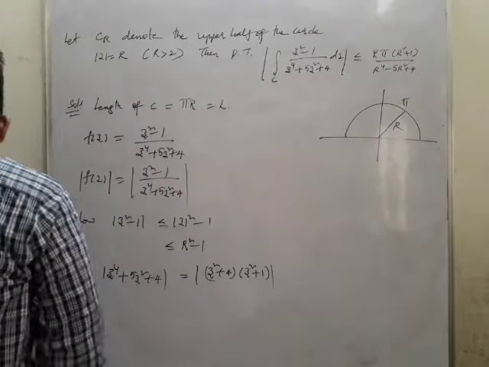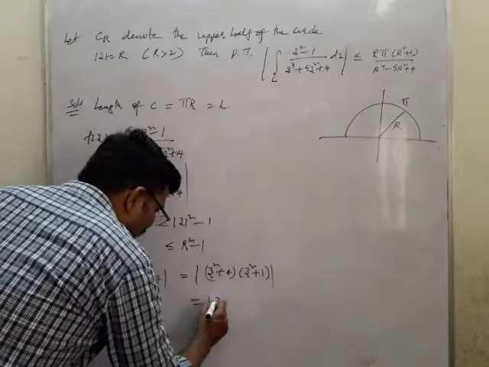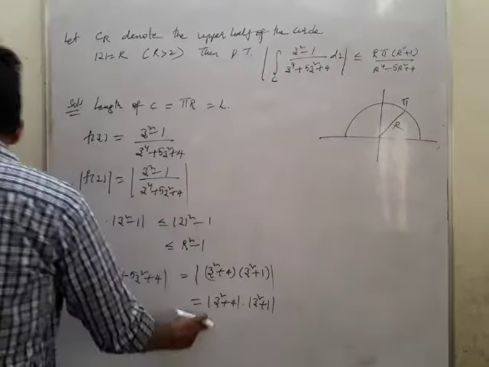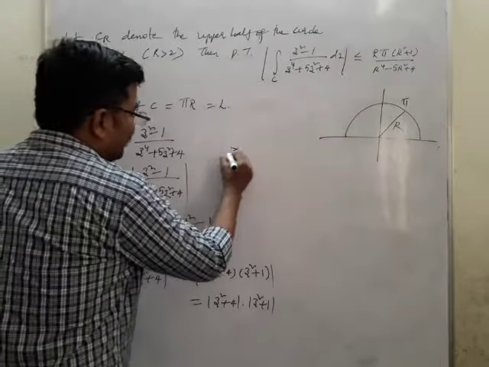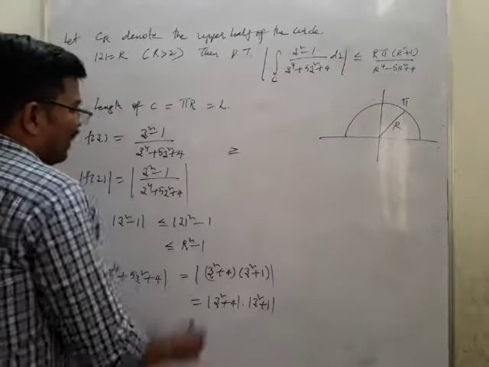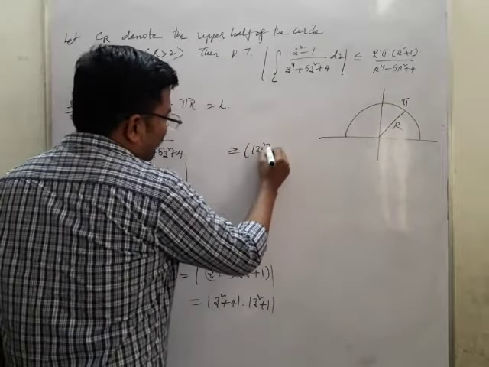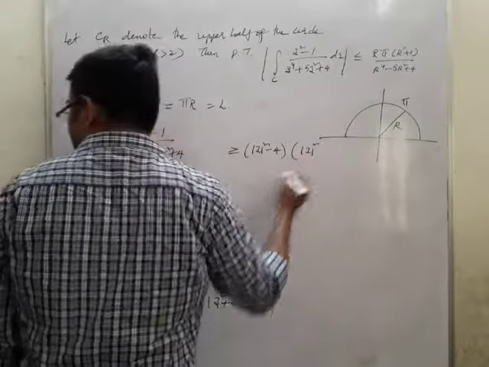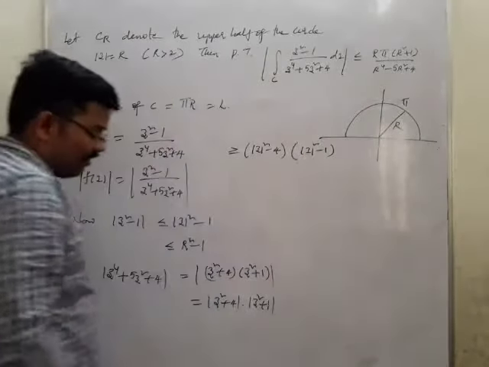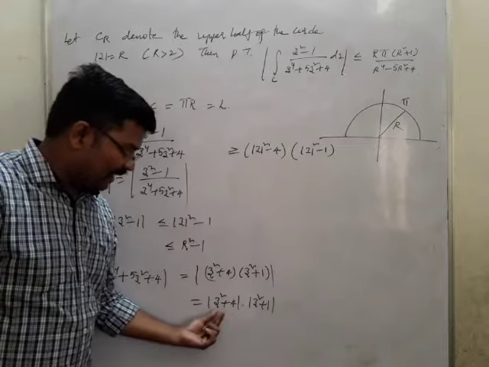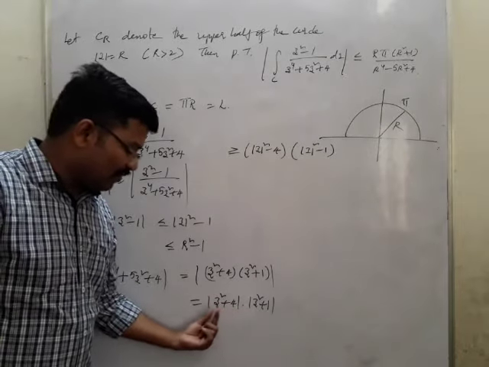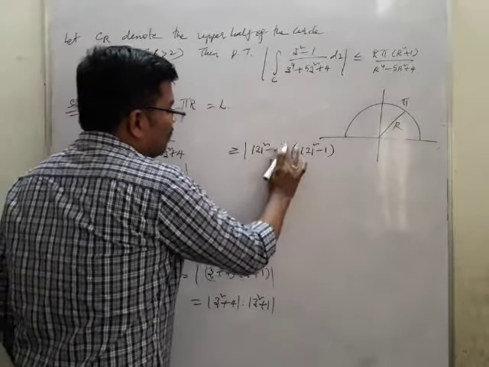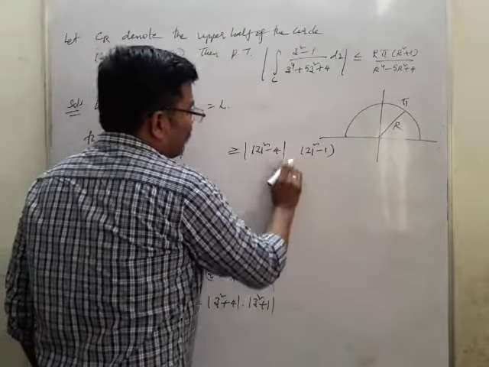Now this is nothing but mod z square plus 4 into mod z square plus 1, which is greater than or equal to mod z square minus 4 into mod z square minus 1, because according to the formula, mod z1 plus z2 is greater than or equal to mod z1 minus mod z2.